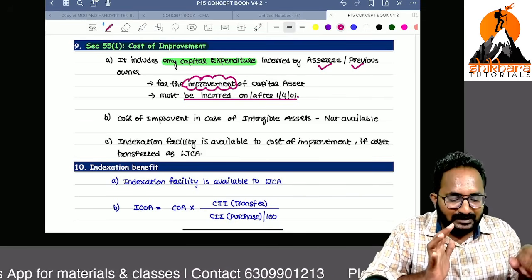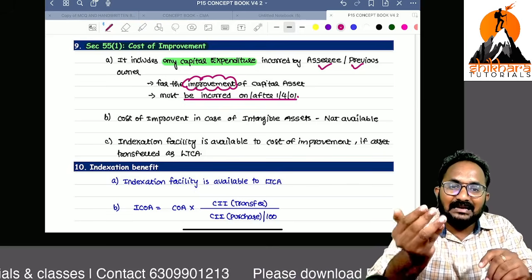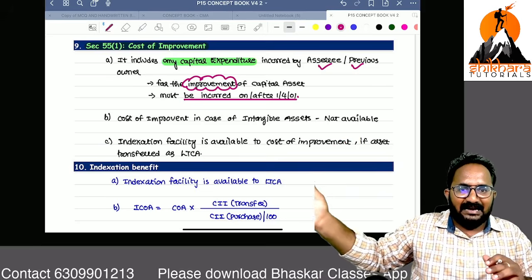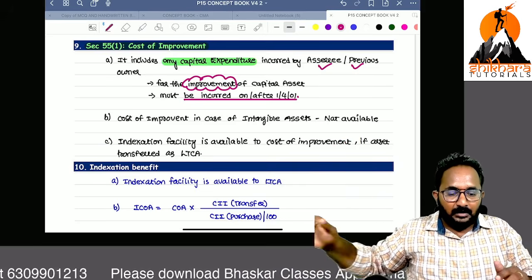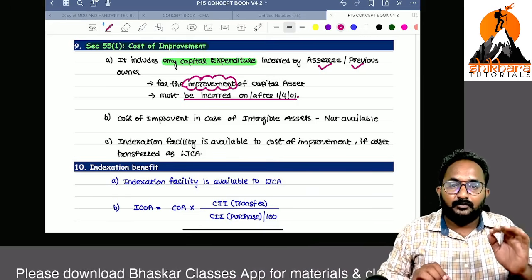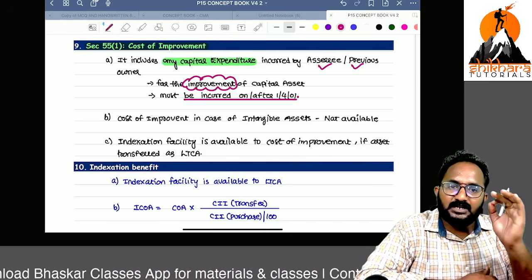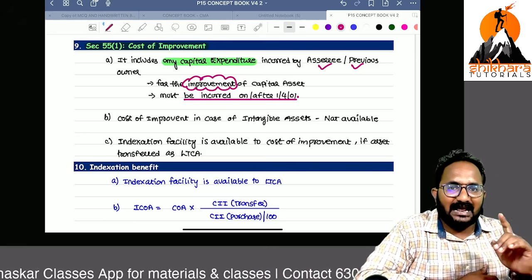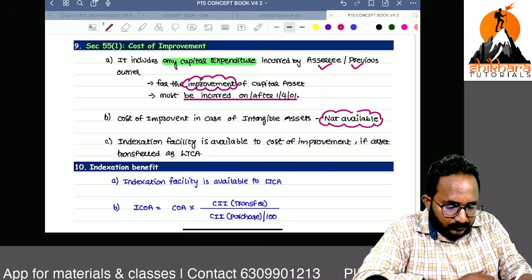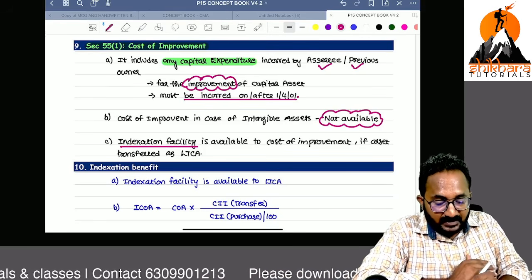Sir, why are they putting this condition? If anything is incurred before 1/4/2001, that is directly reflected in cost by using the FMV benefit. Sir, one improvement was done in 1995. Ignore that. Why? Because if you want to call it an improvement, that must be incurred on or after 1/4/2001 only. If any improvement is done before 1/4/2001, it should be ignored because it is already reflected in the cost by using the FMV benefit. Cost of improvement in case of intangible assets is nil.